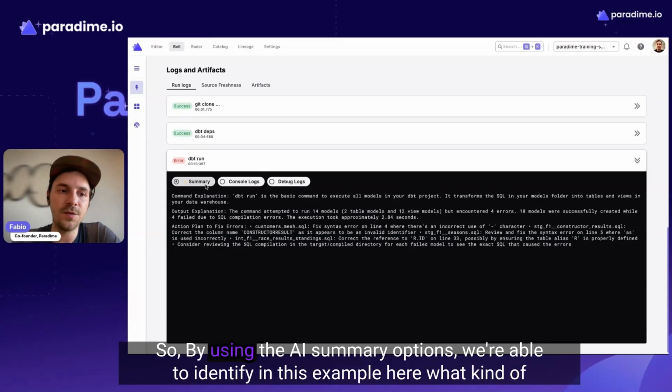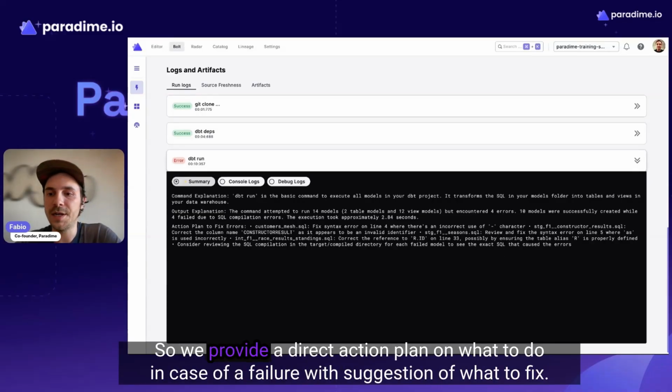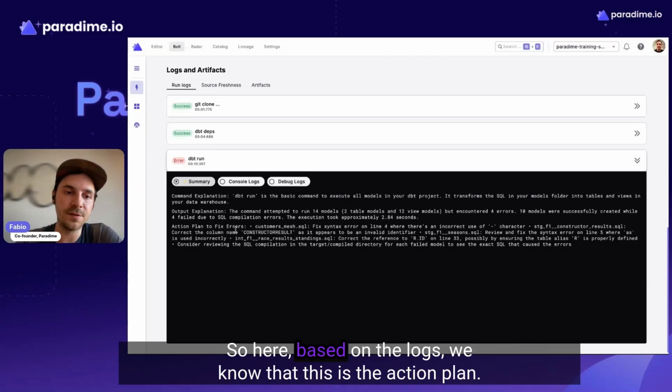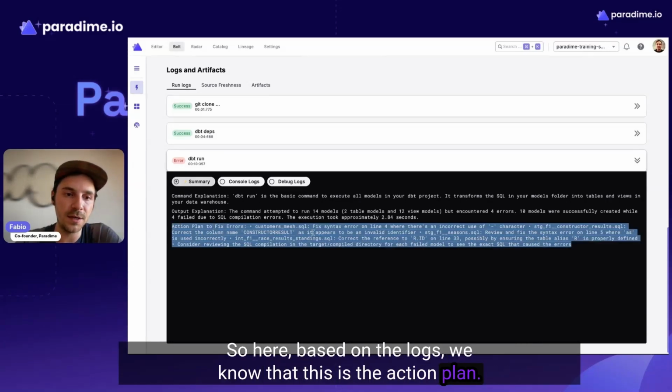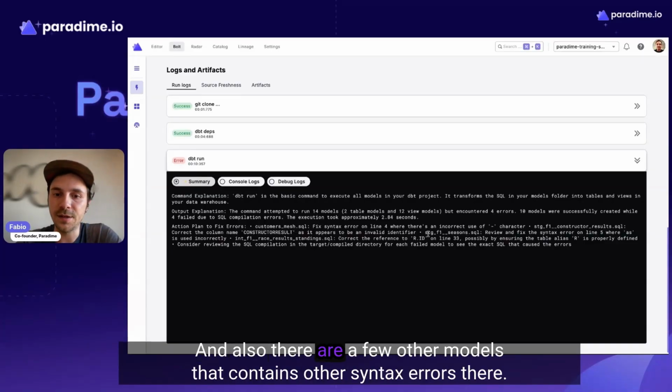So by using the AI summary options, we're able to identify, in this example here, what kind of command is run, what kind of models have been executed, and also what happened with those failures. So we provide a direct action plan on what to do in case of a failure, with suggestions of what to fix. So here, based on the logs, this is the action plan. We should fix some errors related to this specific SQL file, and also there are a few other models that contain other syntax errors.